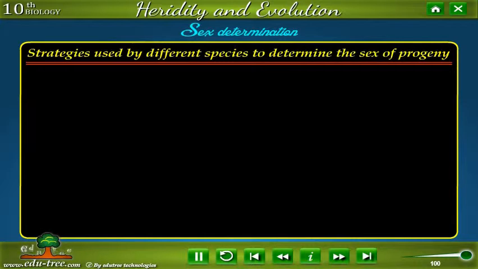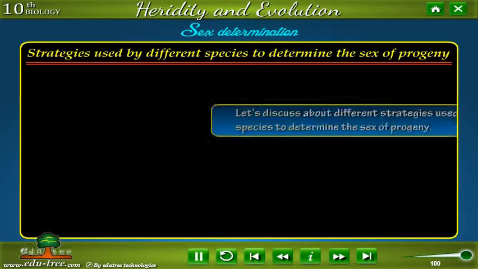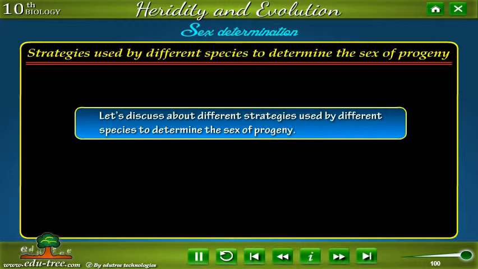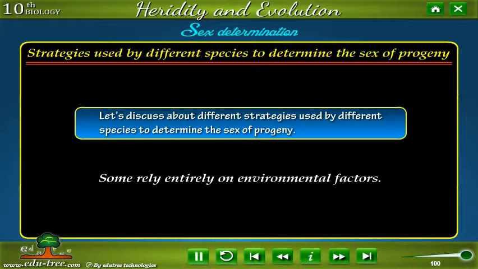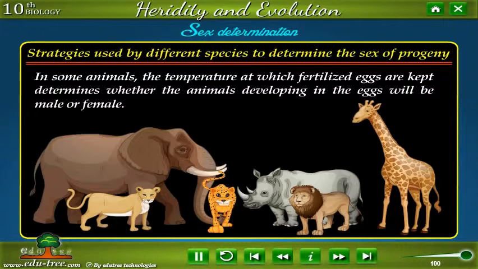Strategies used by different species to determine the sex of progeny. Let's discuss different strategies used by different species to determine the sex of progeny. Some rely entirely on environmental factors. In some animals, the temperature at which fertilized eggs are kept determines whether the animals developing in the eggs will be male or female.